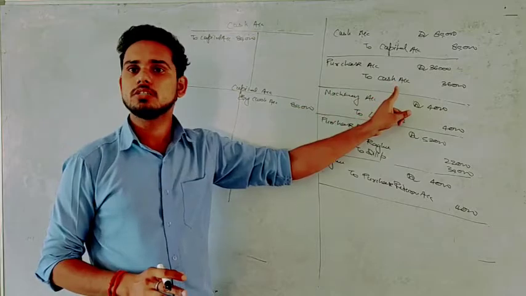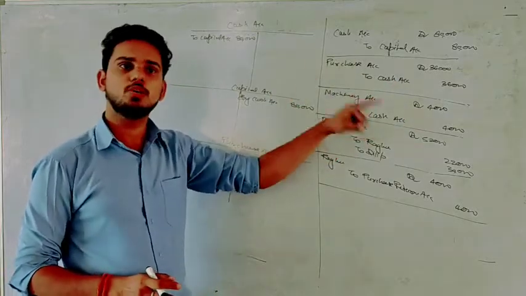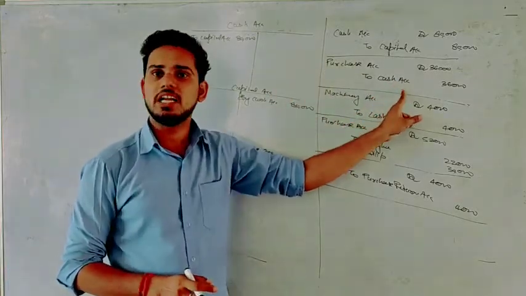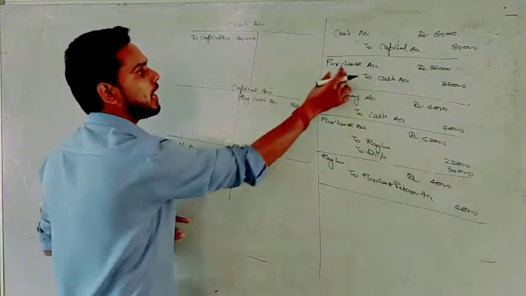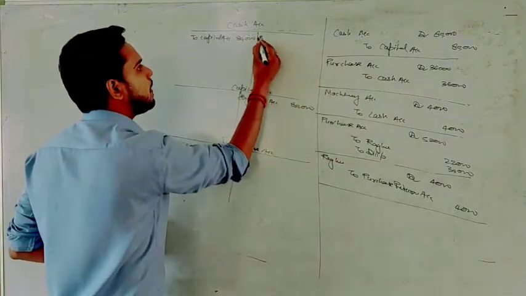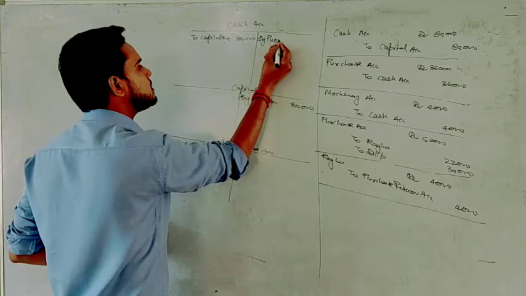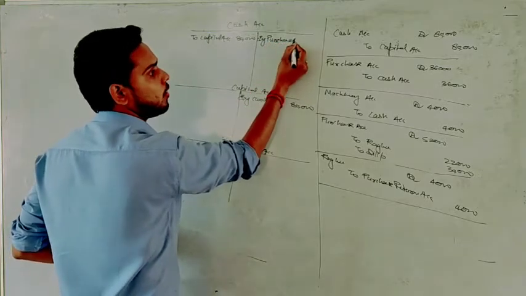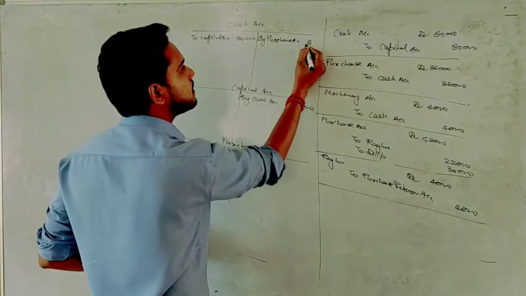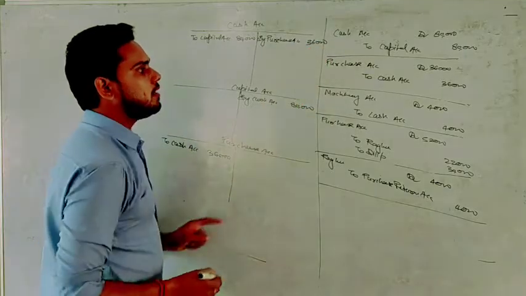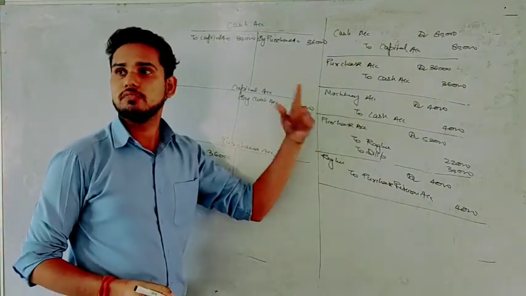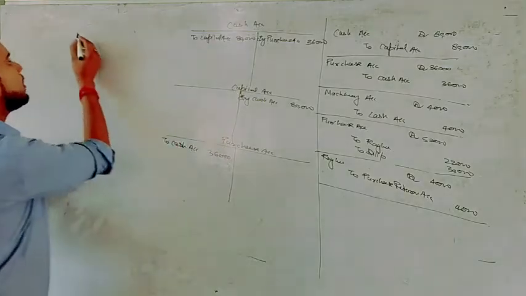Next one is cash. We have already prepared it, we just need to post. Cash account is credit, so we will post on the credit side and we will write the name of the opposite account. So by purchase account, and the amount is 36,000. Then next we have machinery, so we need to prepare a format for machinery also.